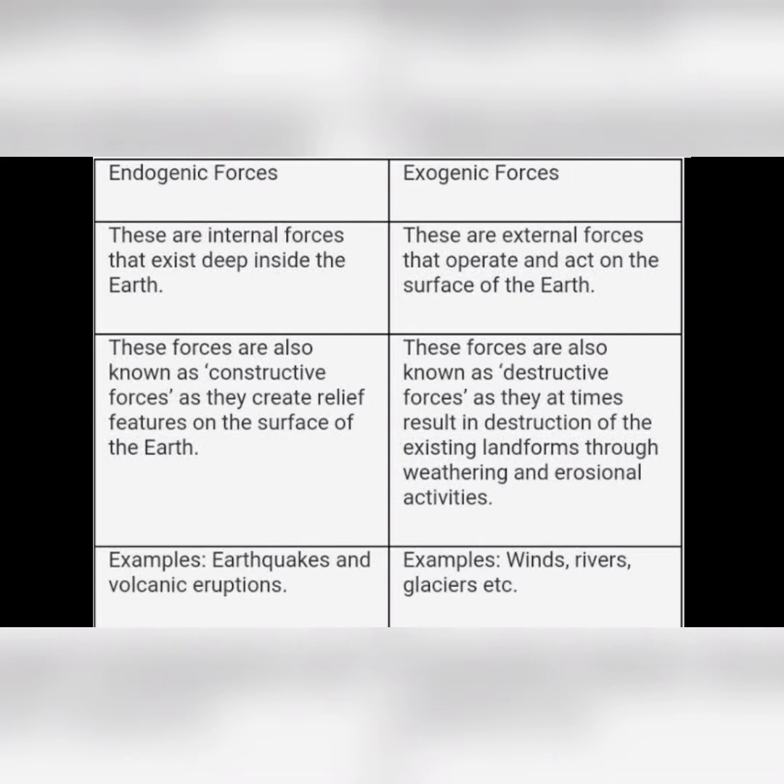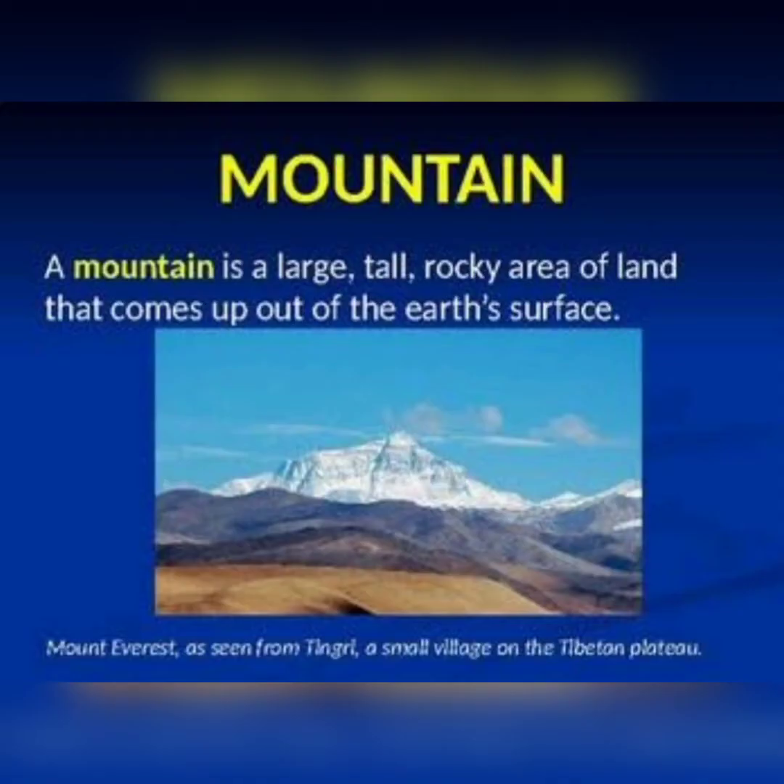The landforms can be divided into three main categories: mountains, plateaus, plains. Now we will discuss what we mean by mountains. A mountain is a mass of land considerably higher than the surrounding area. It is generally more than 600 meters above the sea level and has narrow or conical peaks.